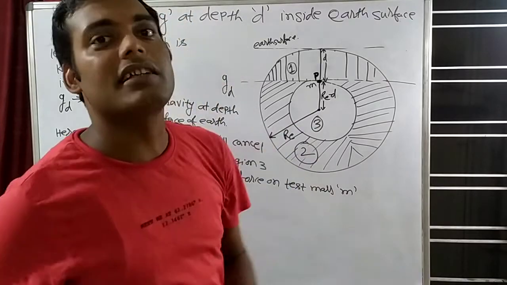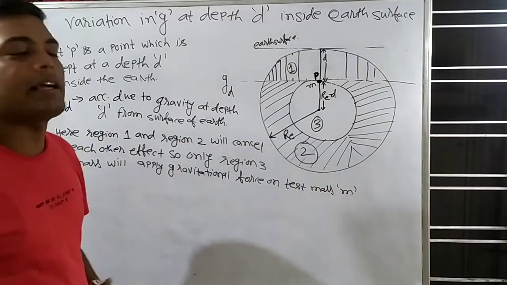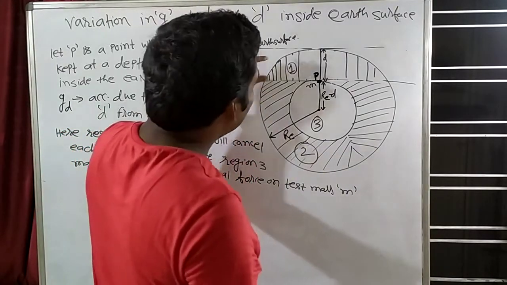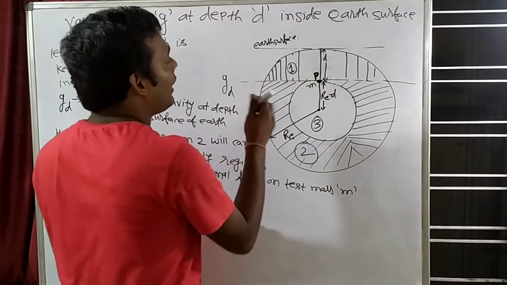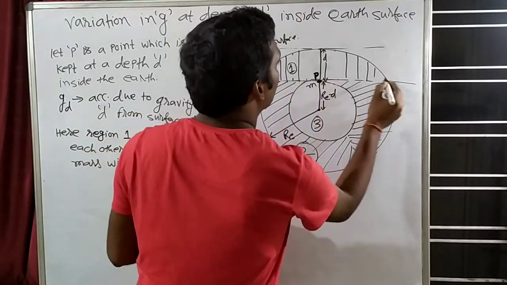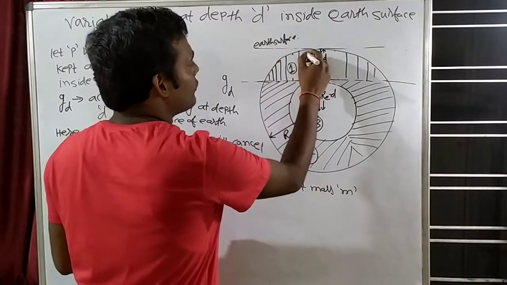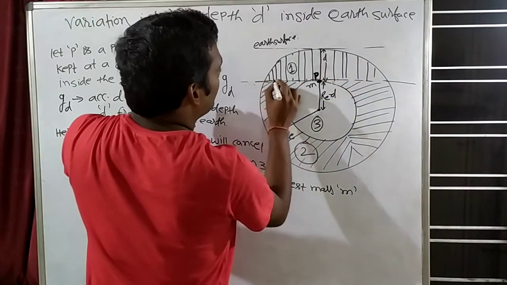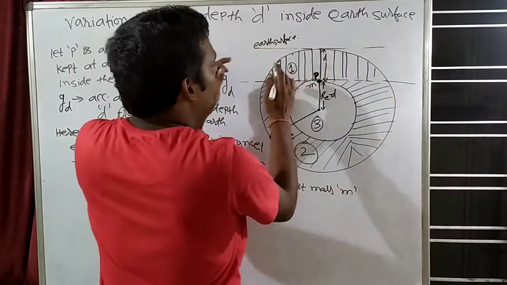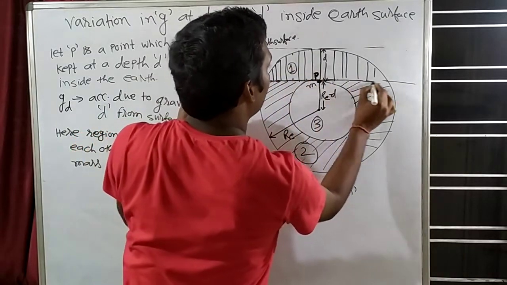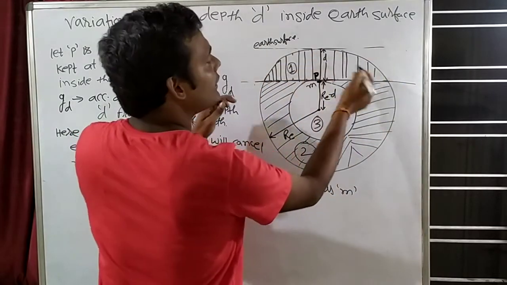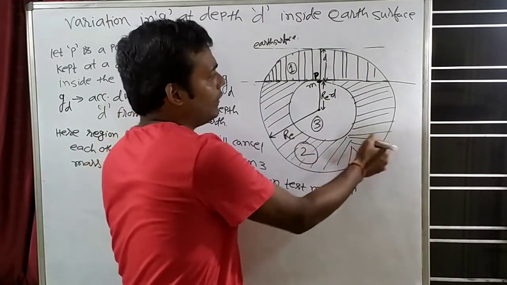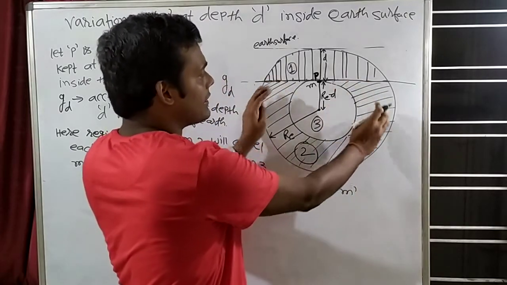If you understand this thing, you can derive this derivation in a fraction of a minute. Okay. Suppose that this is the first region. I will draw a horizontal line from this. Suppose this region is the first region. Can you see this region? This upper one, where you are seeing vertical lines, is the first region. And this region is the second region. Can you see this line? This region is the second region.